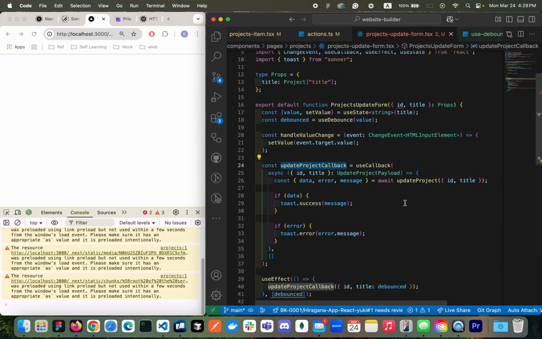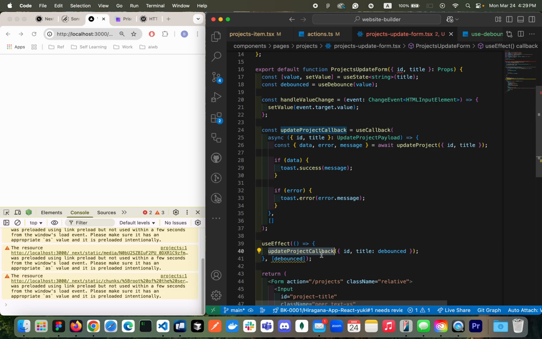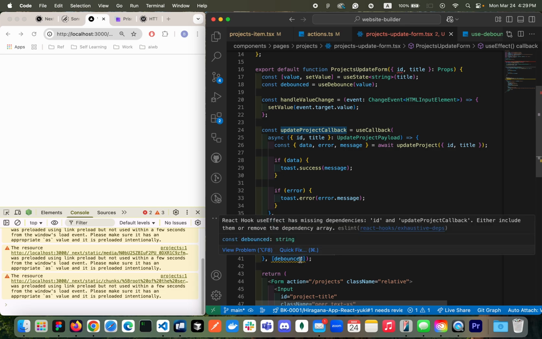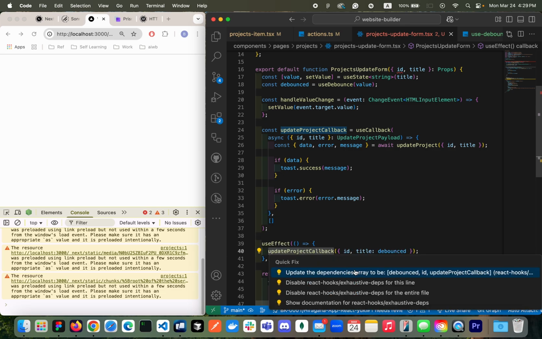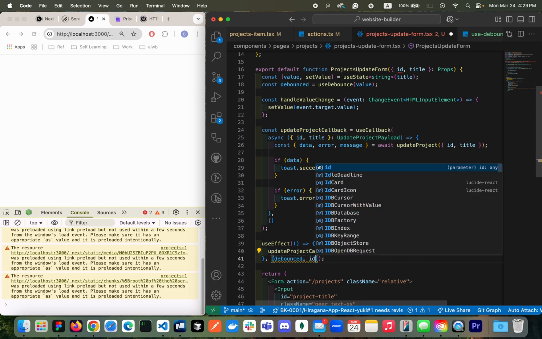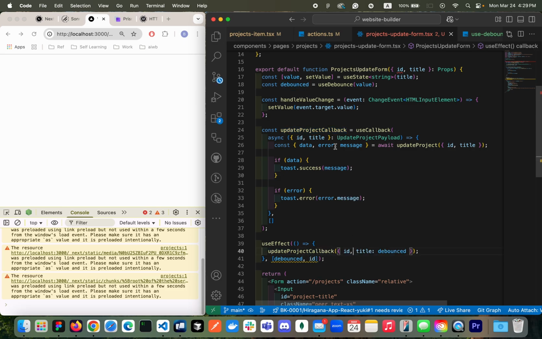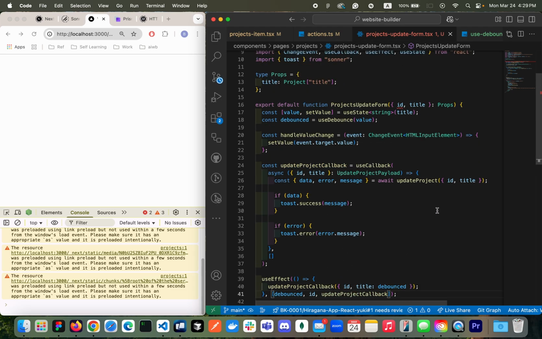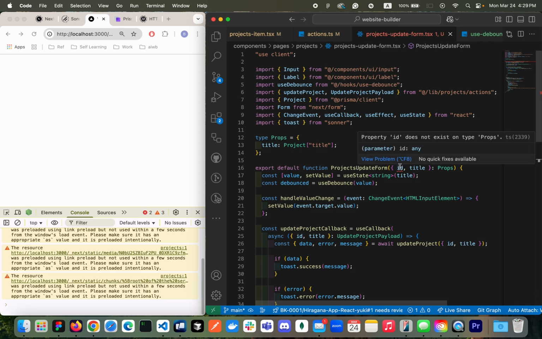So this one is the update project callback, and then we're calling that inside here, and then I'm going to pass it for when the ID changes too. So here, ID. Great. So technically we don't need this, but let's pass it since I don't want to see the warning, right? Yeah, I think it's looking good. Why is ID complaining?